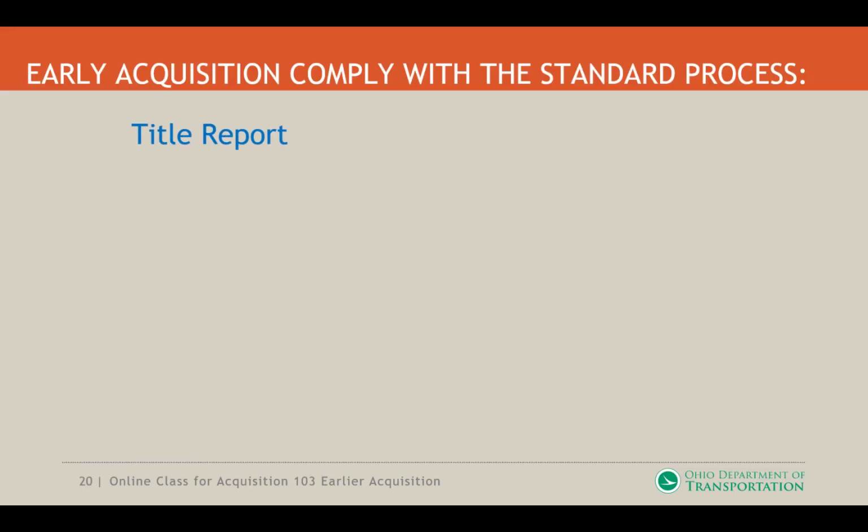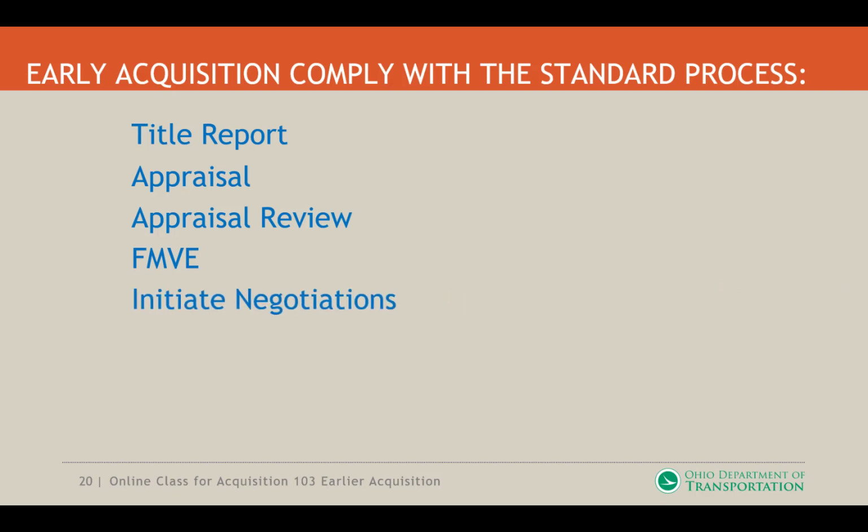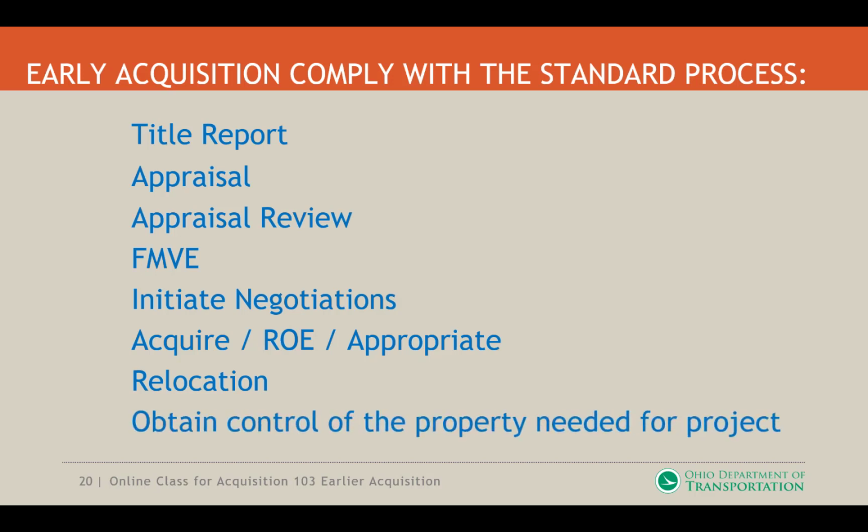Under early acquisition, we must comply with the standard process. We have to have a title report. We have to have an appraisal. We have to have an appraisal review. FMVE needs to be established. We then initiate the negotiations. We acquire either through a right of entry or through appropriation to appropriate the parcel, relocation to relocate the tenant or the displacee, and then obtain the control letter of the property needed for the project.